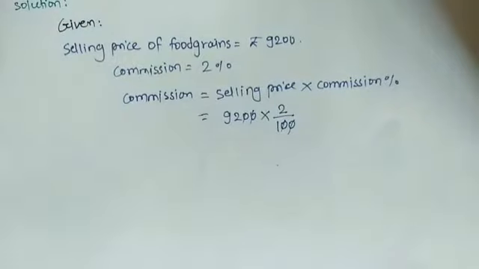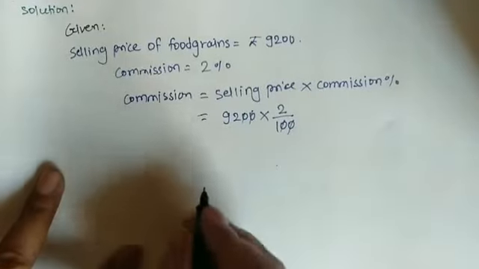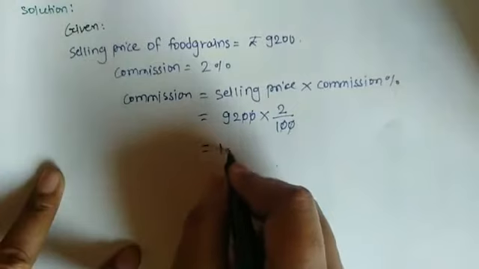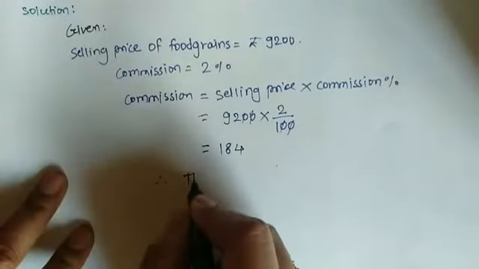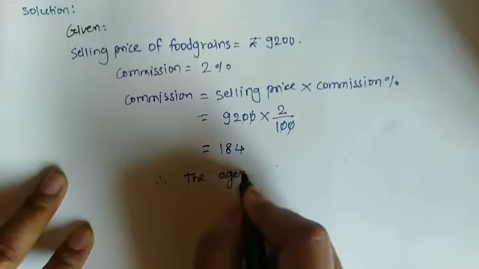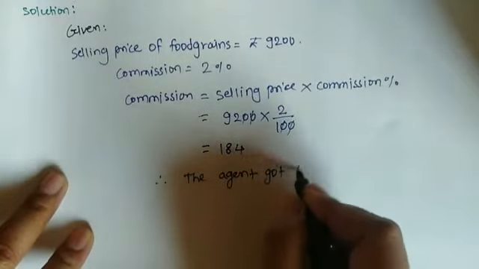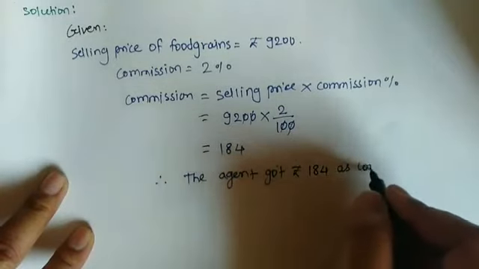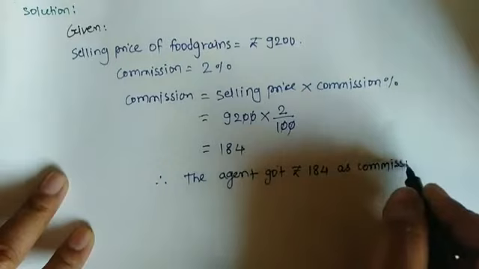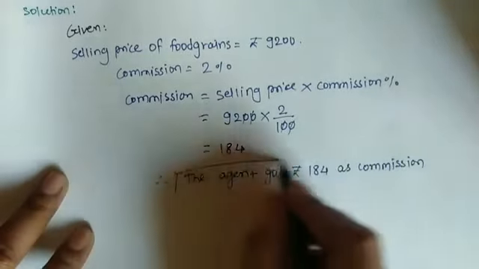So these two zeros are cancelled. 92 2s are 184. Therefore the agent got rupees 184 as commission. Very simple.